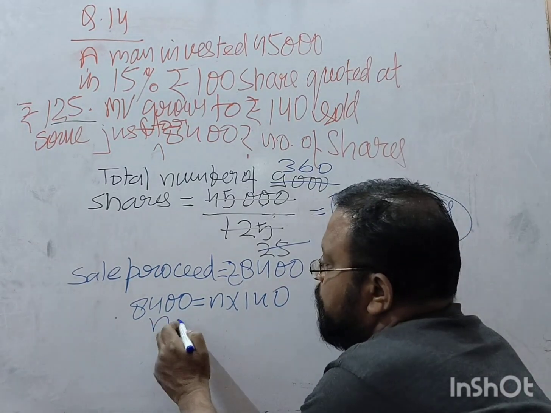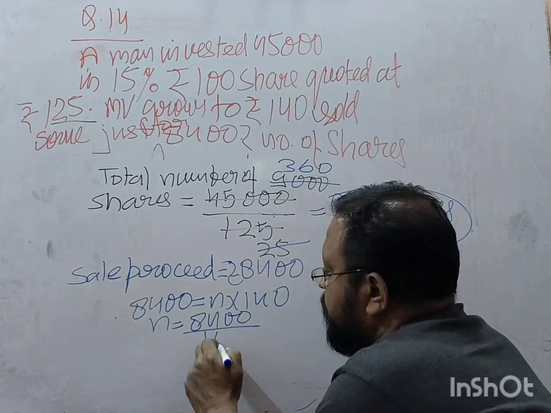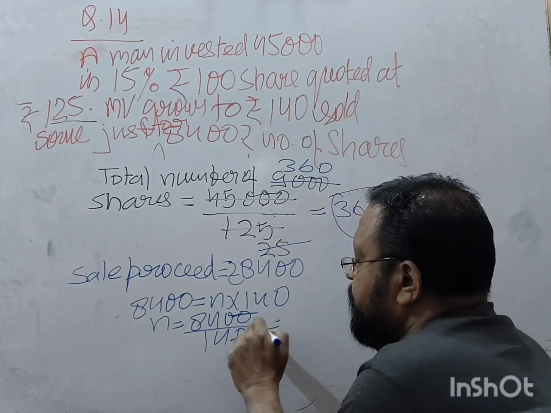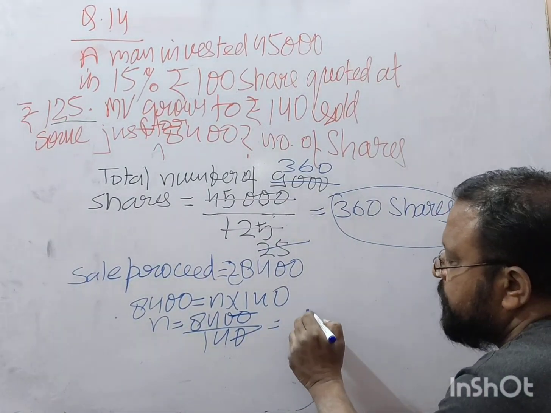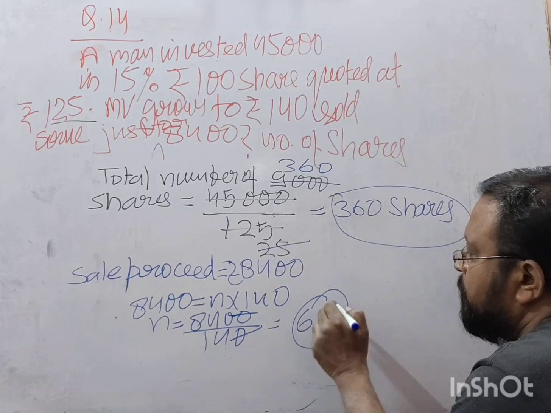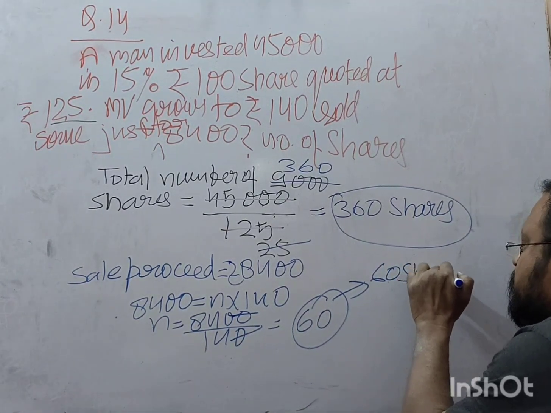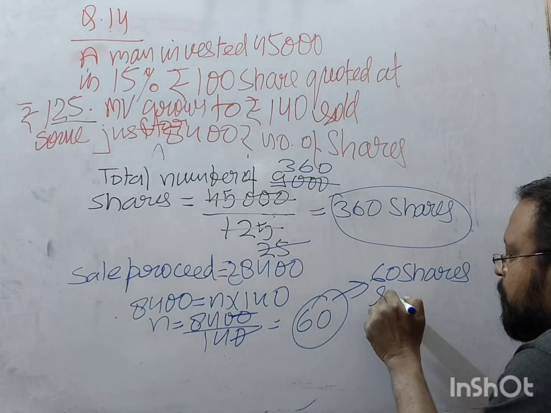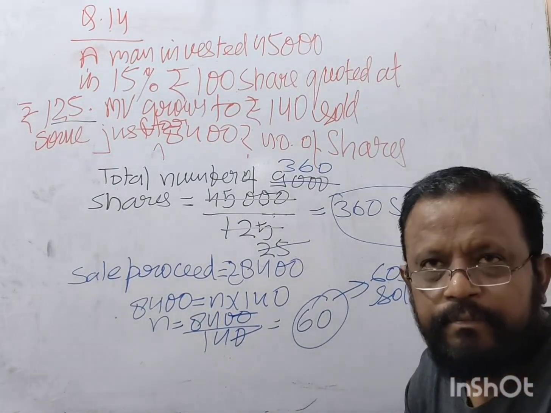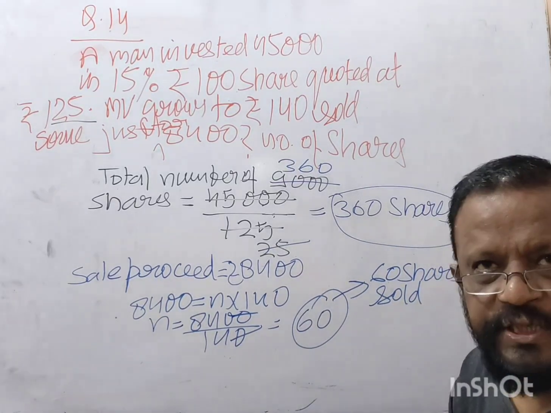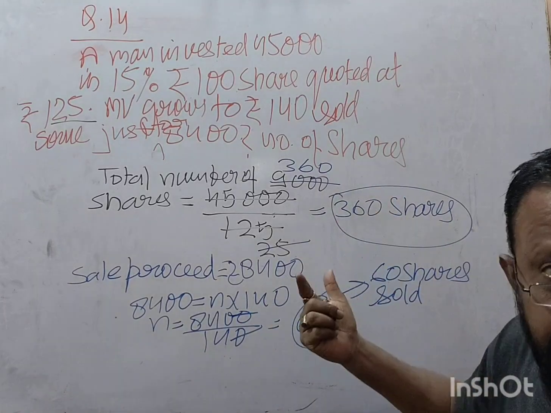So n is equal to 8,400 upon 140. How much do you get? 60 shares sold. What is your answer? 60 shares sold.